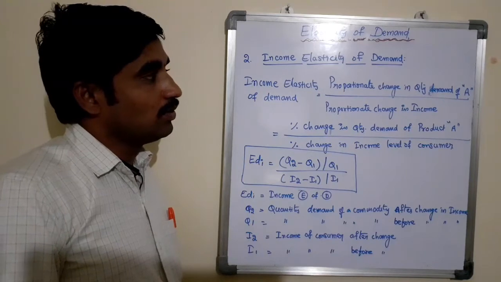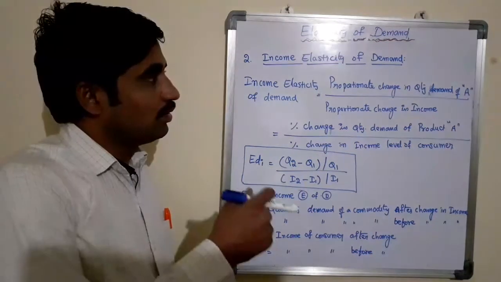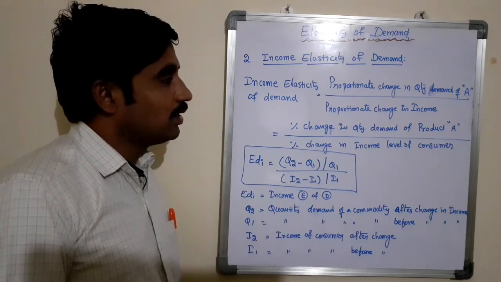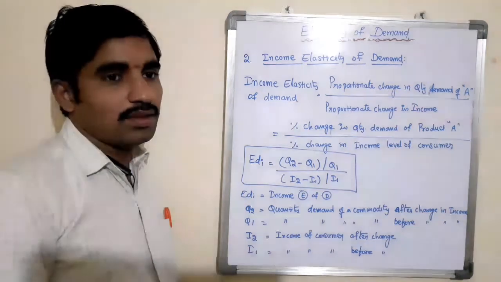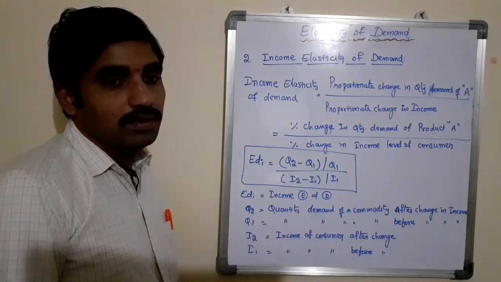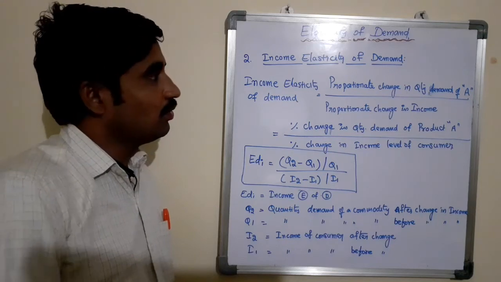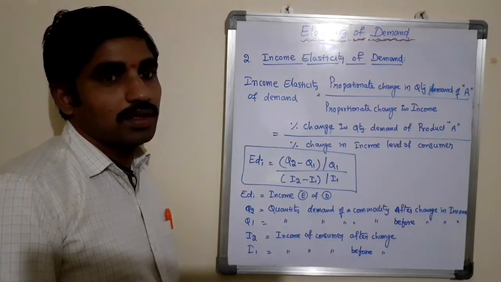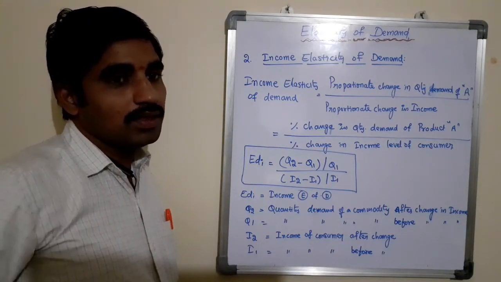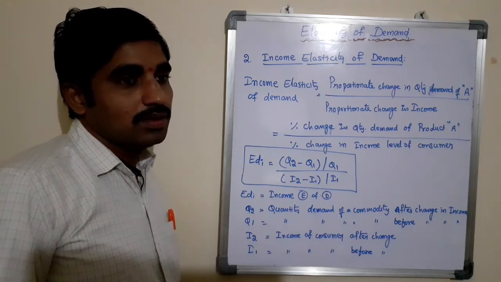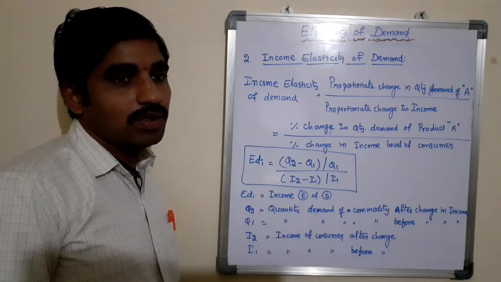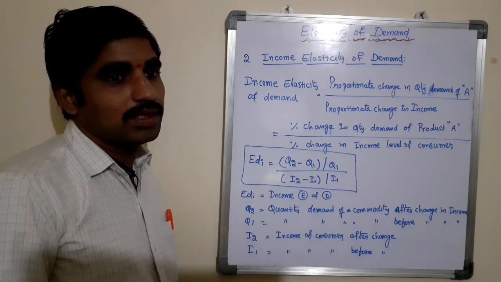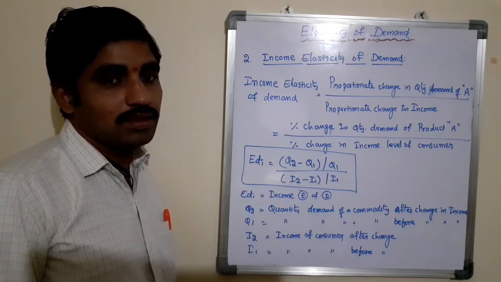And it is also used to measure how the quantity demand of the commodity is changing as the income level of the consumer or income level of the nation changes. So this is how the income elasticity helps the managers in order to take a decision. If the income level of the consumers is increasing more and more, similarly, we need to produce more and more goods and products to satisfy the consumers' needs and wants.